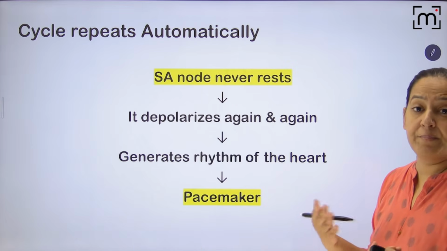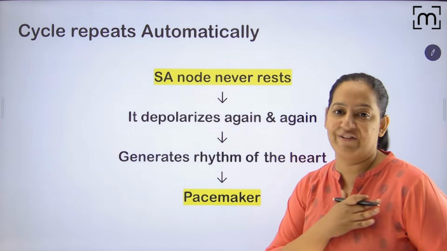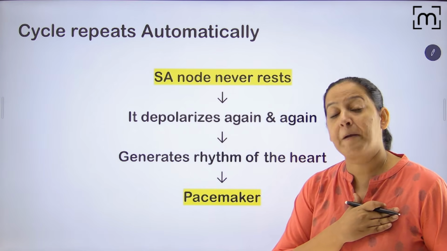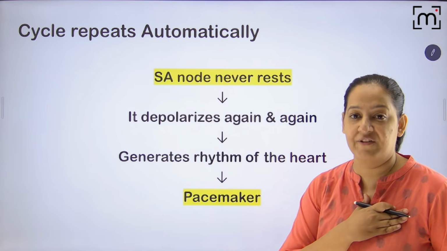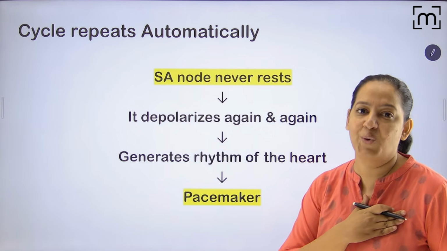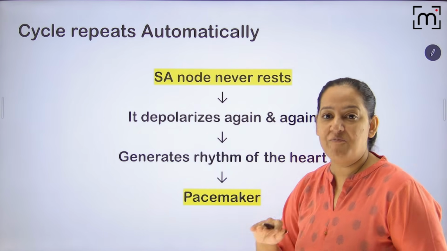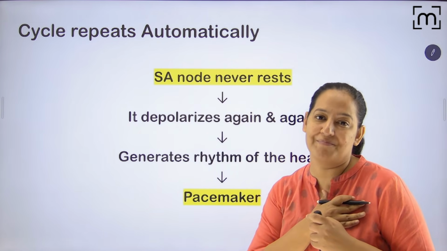And the cycle repeats. The SA node never rests. It starts before birth, in fetal life, and works till death. When the SA node stops working, the person dies. The heart stops pumping. Got it?